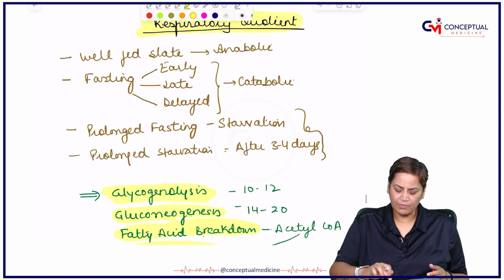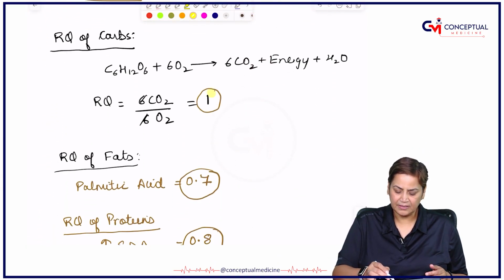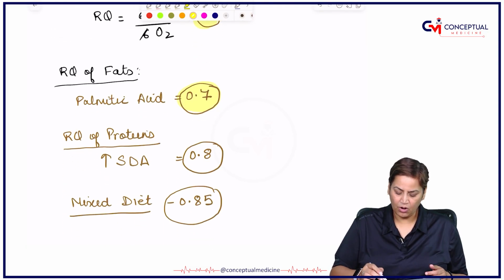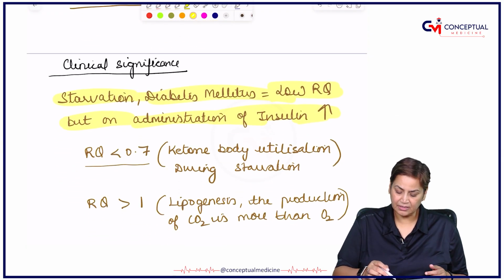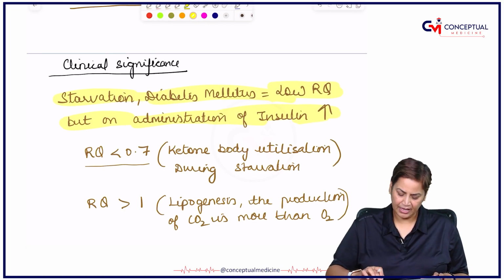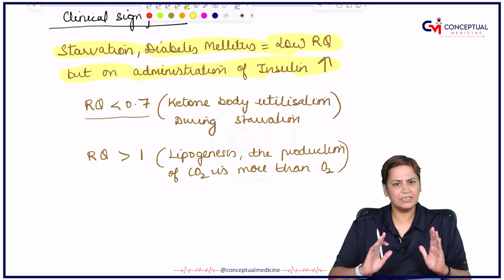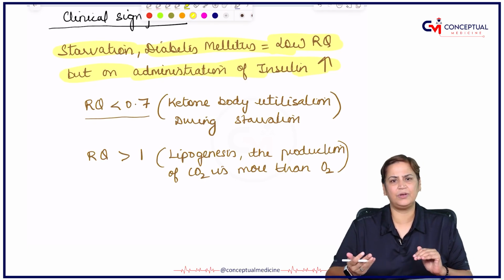And you just have to remember one thing in this: what is the RQ of carbohydrates, of fats, of proteins, of mixed diet, and what happens in starvation and DM. That's it. So this is all about the significance of respiratory quotient and what it is.